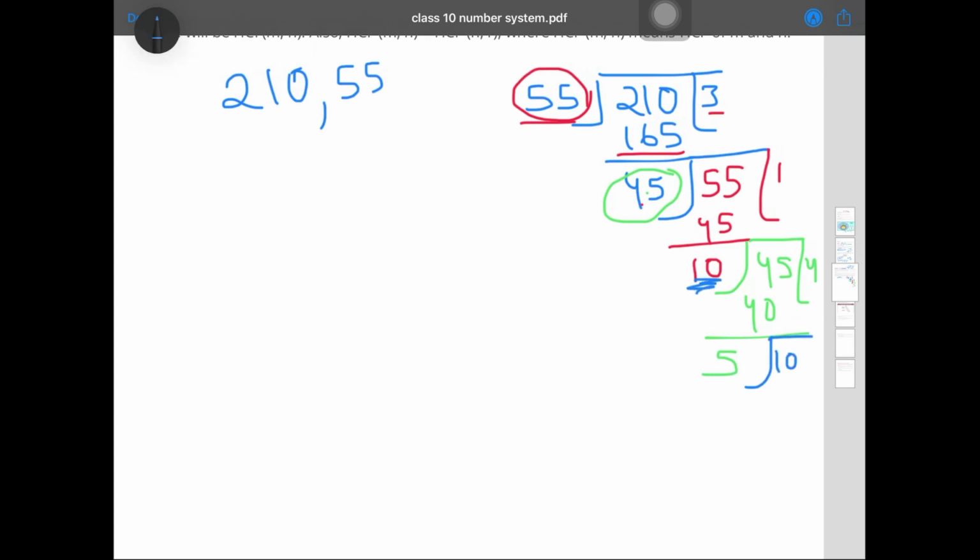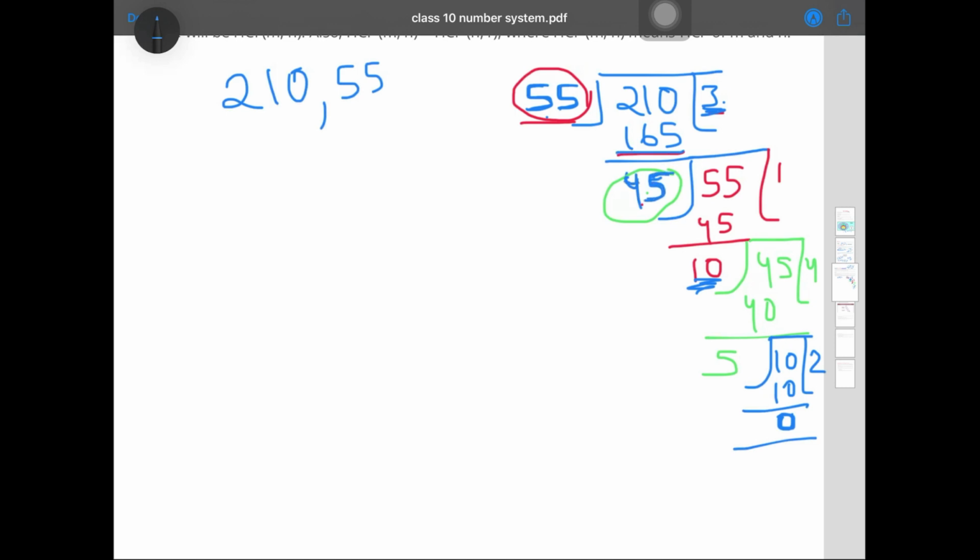Now again what we will do, we will take the previous divisor, that is 10. You have to continue this thing until you get 0. Okay, I hope it's clear. So we had 210 in the beginning, we divided this 210 by 55, so you got 55 3s are 165, and you got remainder 45.